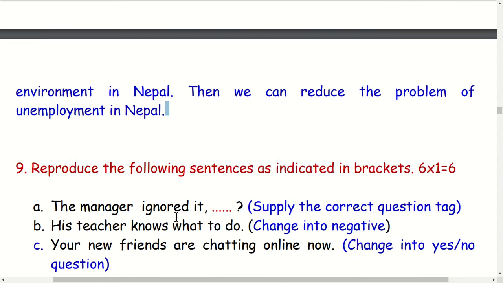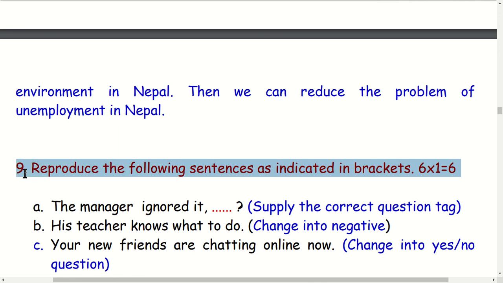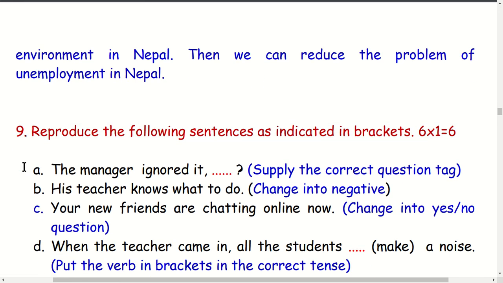Now question number 9. This is grammar, which carries 11 marks here. This is grammar type 1: Reproduce the following sentences as indicated in brackets.